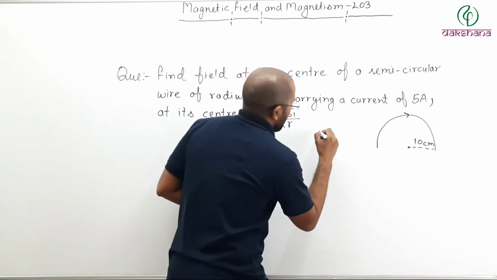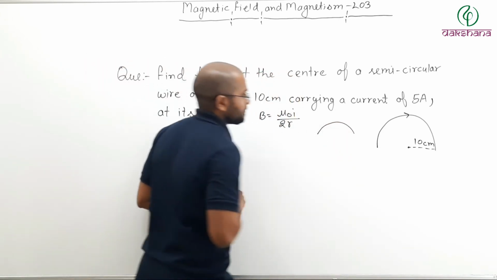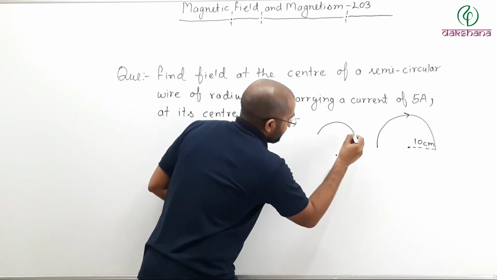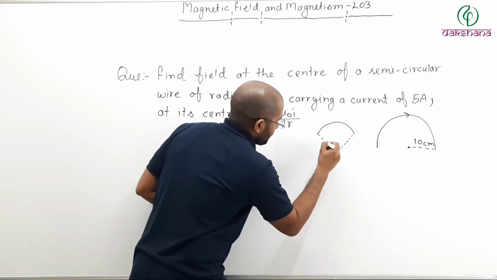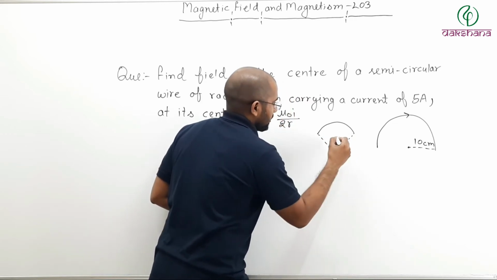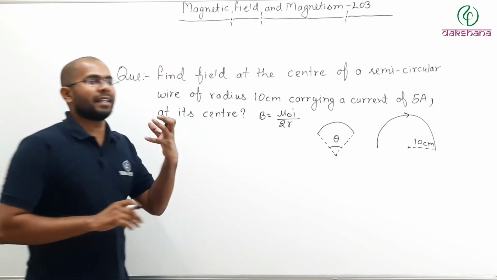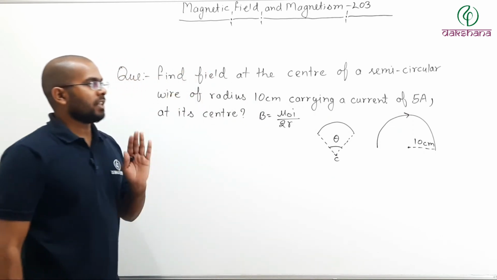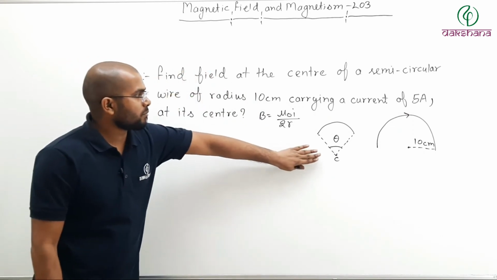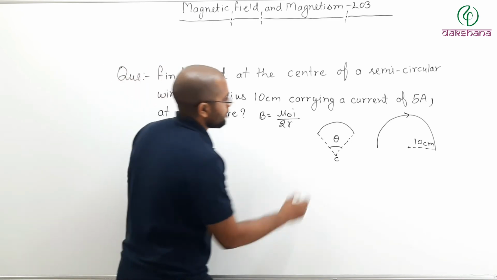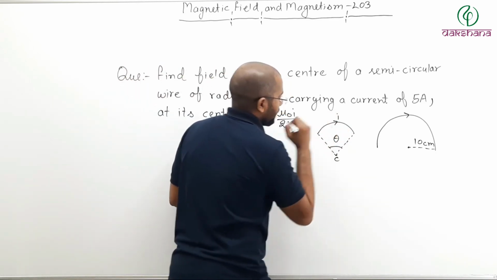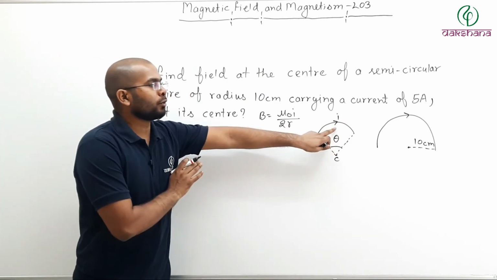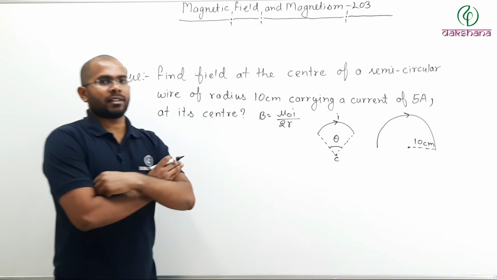Let us say I have an arc like this, and this arc makes an angle of theta in radian at the center. So if I have an arc which makes an angle of theta at the center and the current flowing is I, and I want to find the field due to this arc at the center, then what can I do?